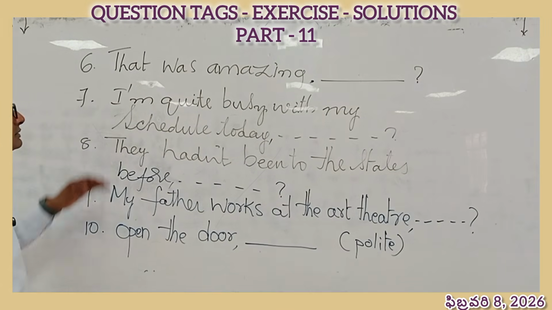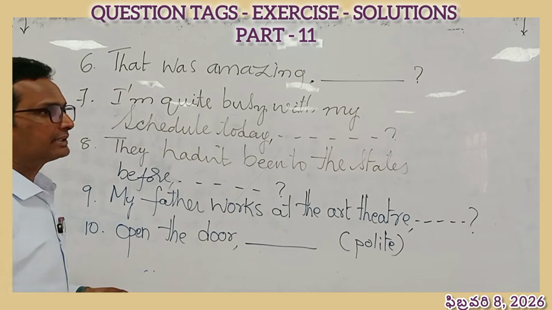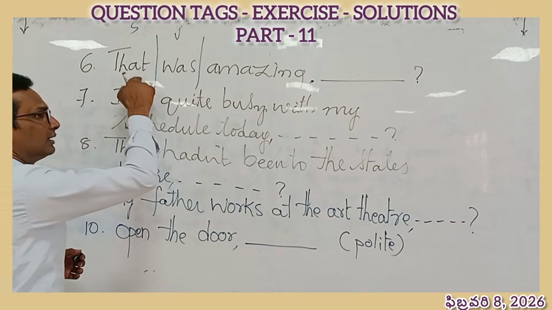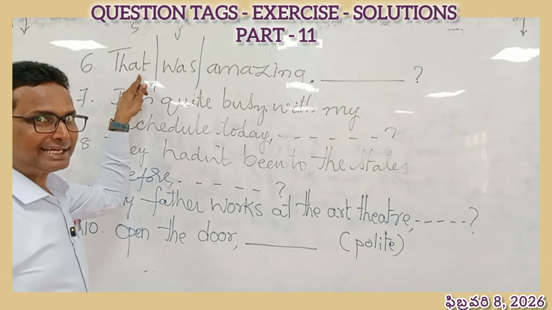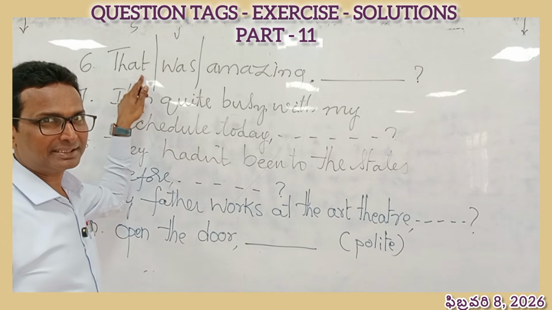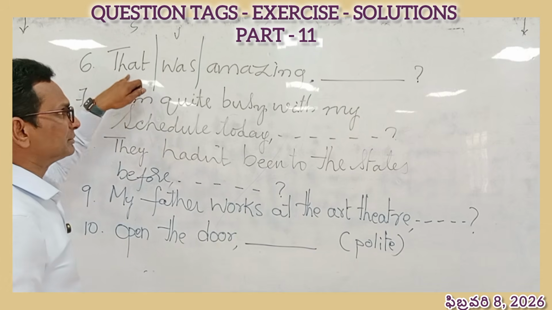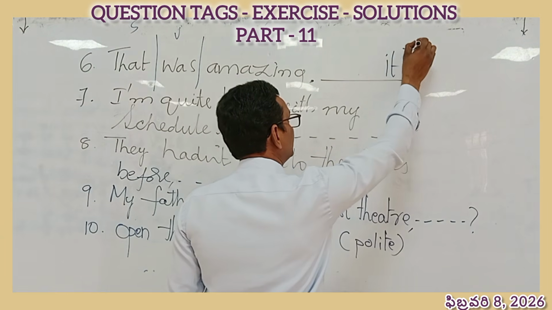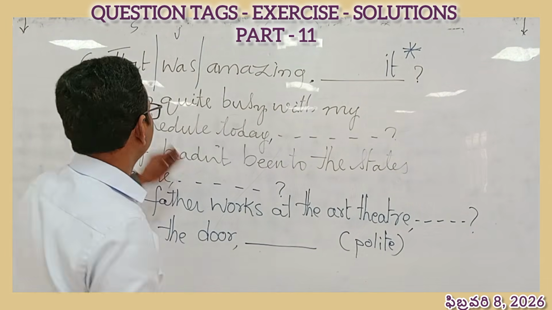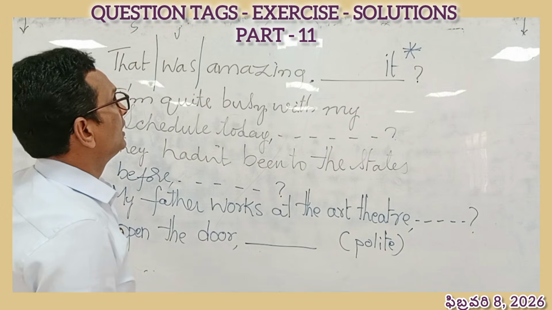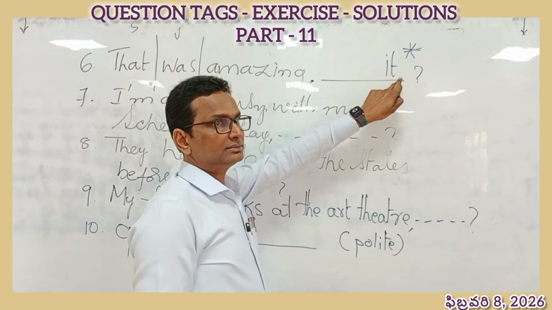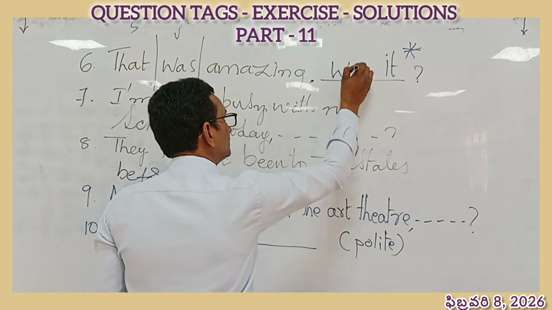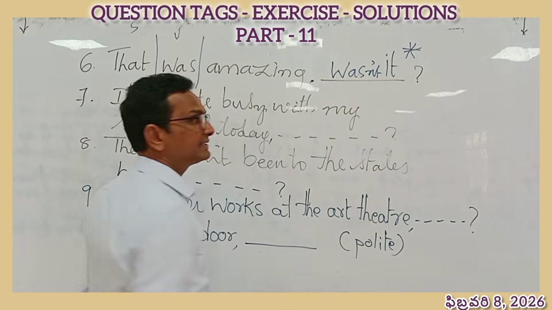Task number 6. That was amazing. What is the tag in this? As usually, let's get into this. It's subject and verb. There is a point. This subject belongs to the category called neutral subjects. In the context of neutral subjects, the pronoun in the tag should always be it. Remember this point. This is very, very important. I'll keep the star mark here. In the context of neutral subject, the pronoun in the tag will be it. It is positive, it will become negative. Wasn't it is the answer.